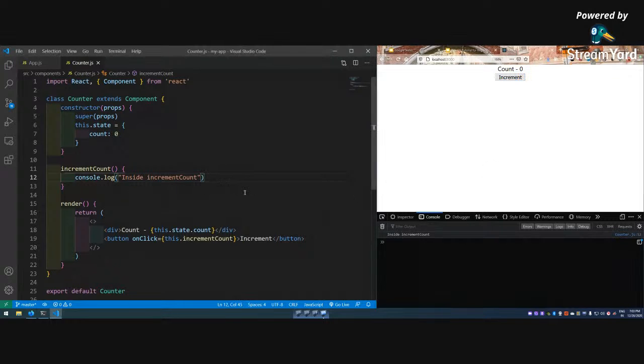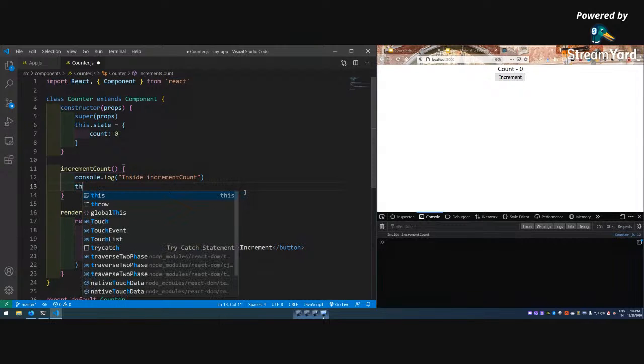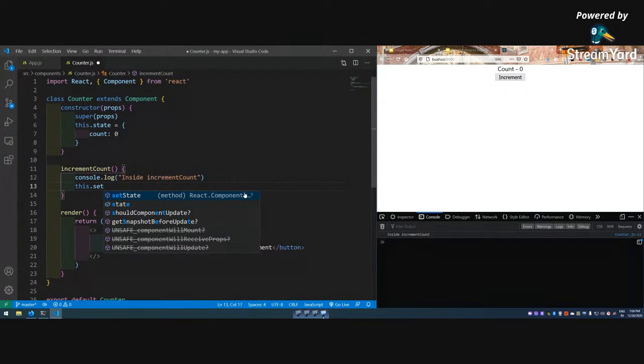Okay, so now the thing is how to increment the state. I cannot just do this dot state dot count equal to this dot state dot count plus 1. I cannot do it like this. So what I have to do is this dot setState.